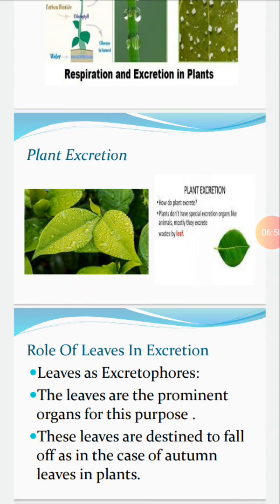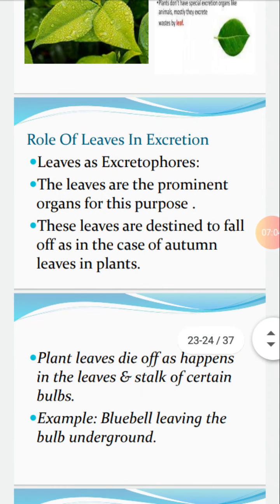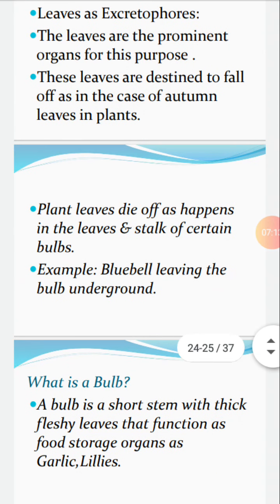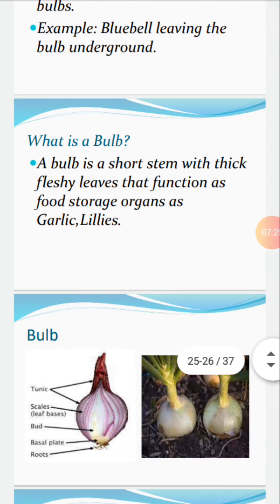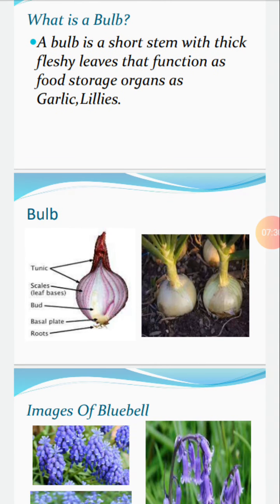They are destined to fall off, as in the case of autumn leaves in plants. These plant leaves die off, and it happens in leaves and stalk of certain bulbs. An example is the bluebell plant leaving its bulb underground. Now what is a bulb in plants? A bulb is a short stem with thick fleshy leaves, and their function is food storage. Examples are garlic and lilies. You can see the image of bulb, onion, garlic, and images of the bluebell plant.